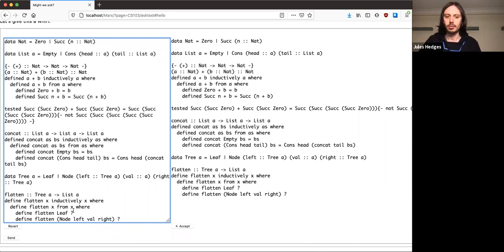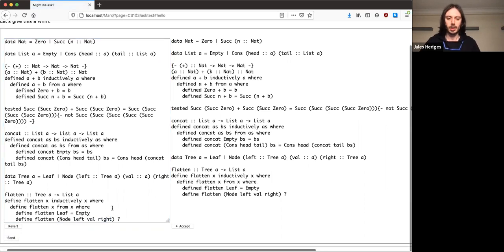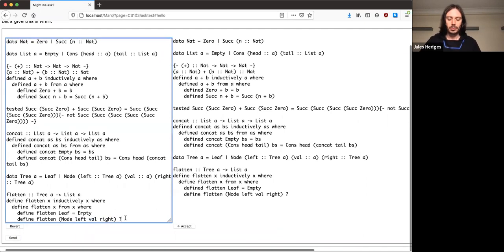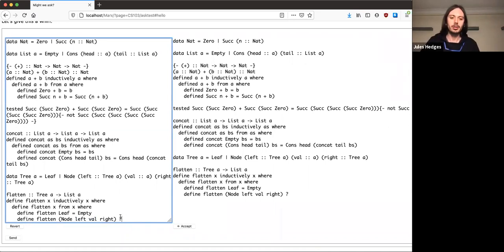Okay, so the first case is easy. If my tree is a leaf, then it contains no data values. So in order to flatten it into a list, it's just the empty list, which is the list that contains no data values. So here I can write equals empty for that case. Now, the second one is a bit harder, but what we can do is we can use something that we've defined earlier, namely how to concatenate two lists.